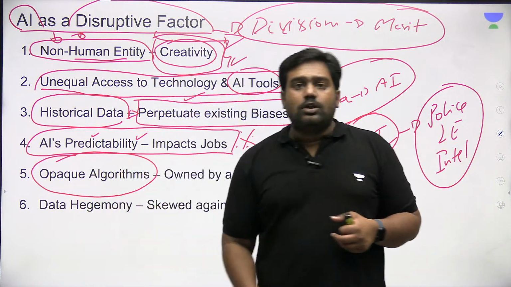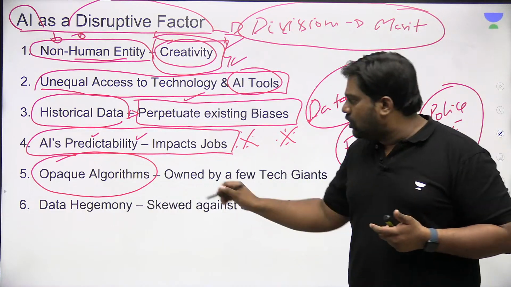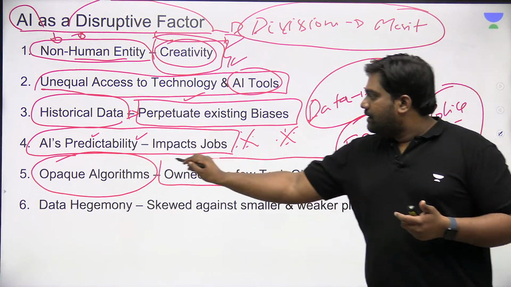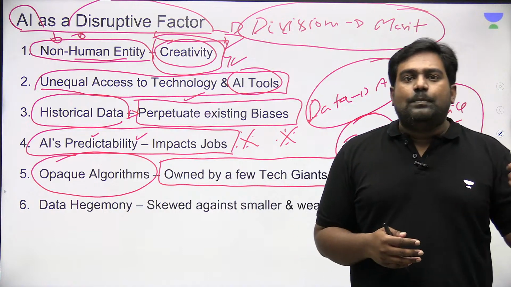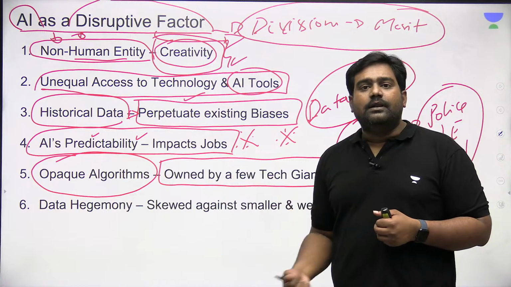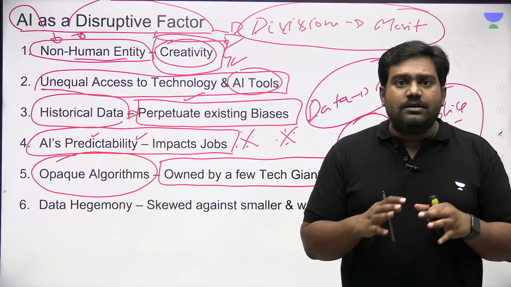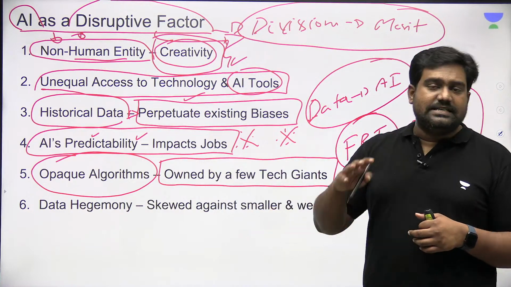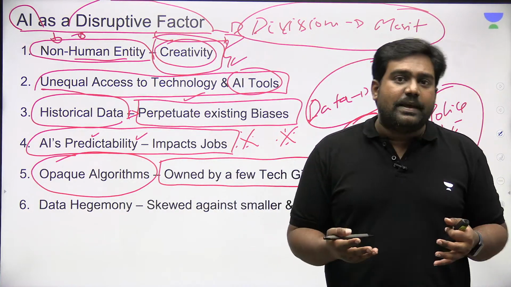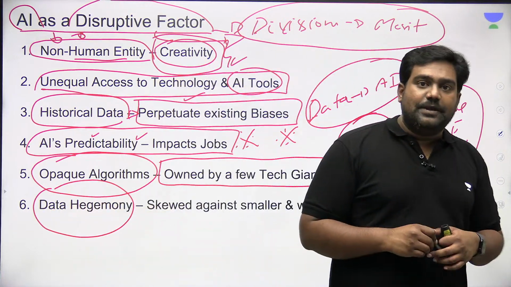And moreover, these algorithms are opaque. The source code is highly opaque and tightly controlled by a few tech companies. Tech giants like OpenAI, Microsoft, Google, Apple, the FANG giants, control most of the opaque algorithms. There's no transparency in how AI tools are being developed, and there is complete data hegemony.